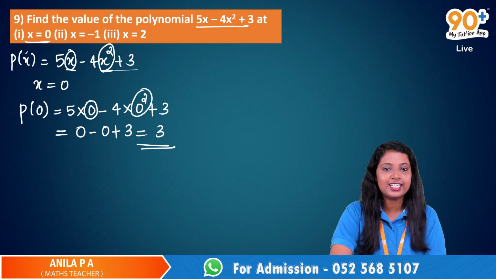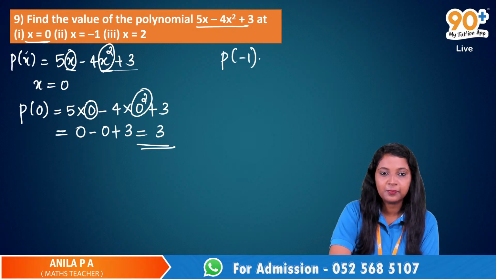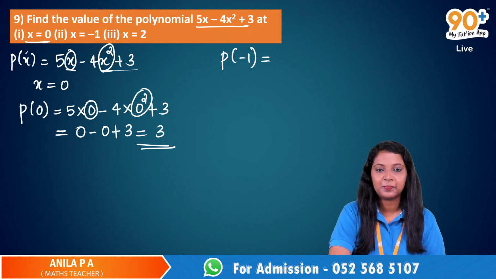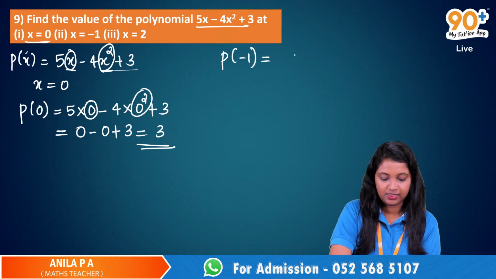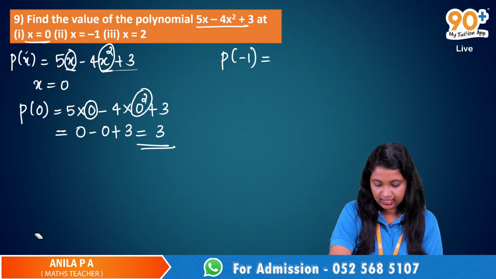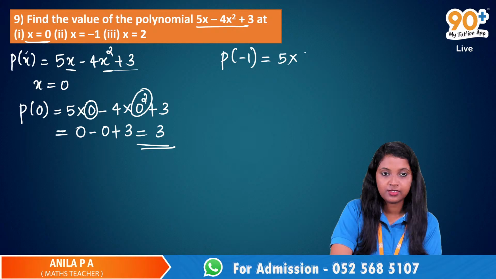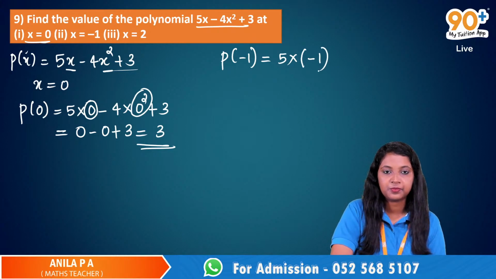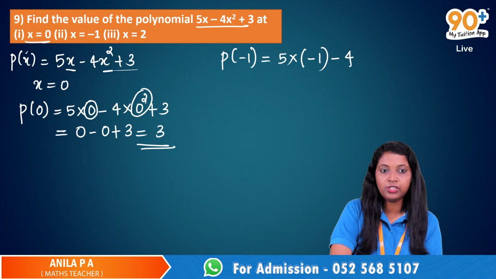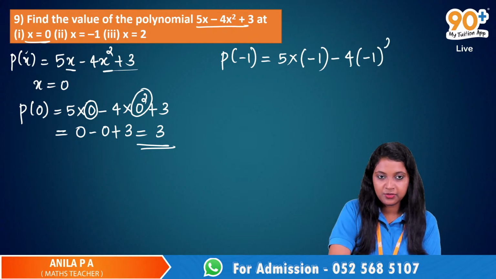Okay, so can you solve the second one? P of minus 1. First, we replace it with the x. So it would be 5 into, and now since it's a negative number, we put the negative sign. 5 into minus 1, minus 4 into minus 1 square, plus 3.